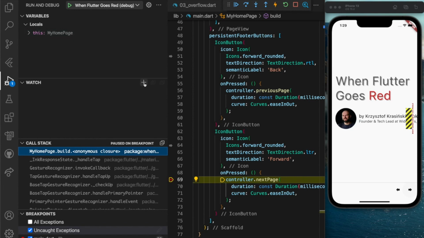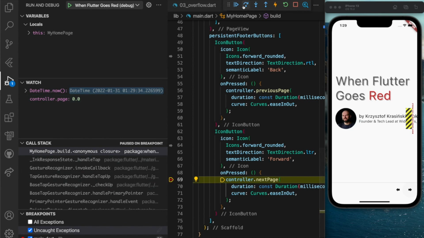We can also add some expressions to watch them during the executions independently of the local variables. These can be, for example, date time now, or something that is evaluated only in the current scope. So let's say controller.page.